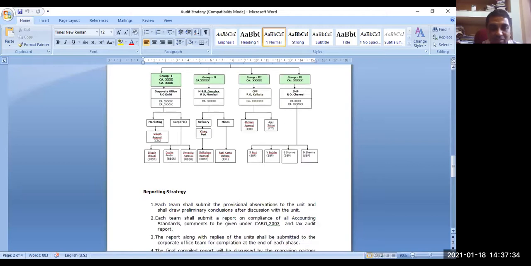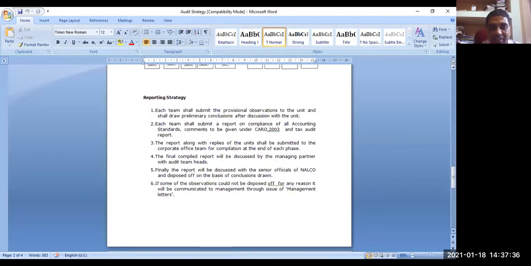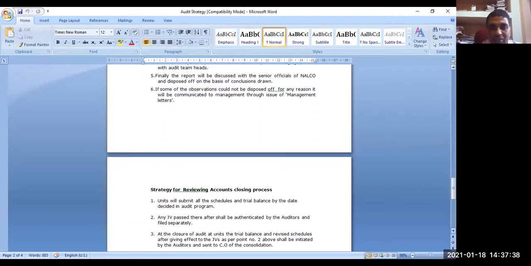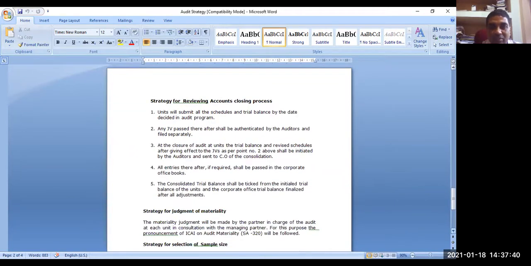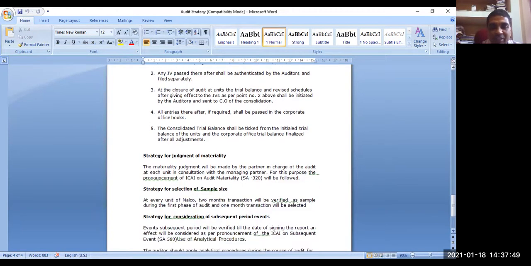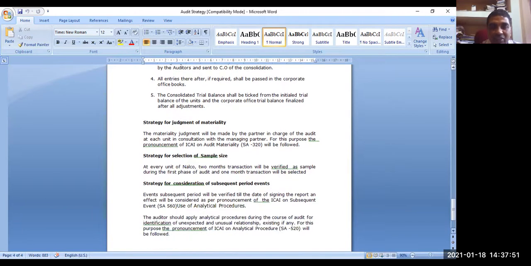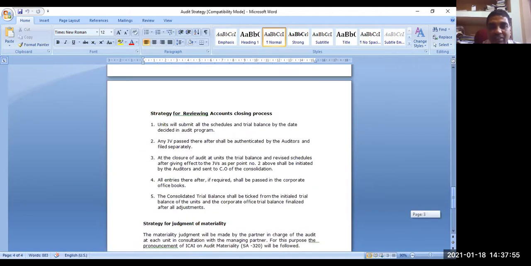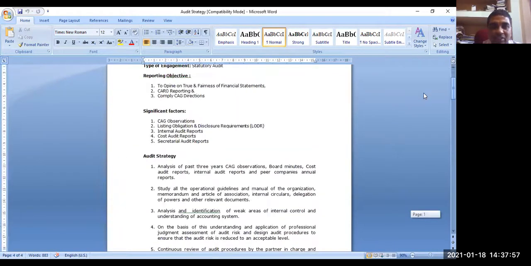So this is how a strategy looks like. Strategy for reviewing accounts and closing procedures, you see, these are the guidelines. In fact, strategy for judgment of materiality, strategy for selection of sample size, strategy for consideration of subsequent period events. Like this, you see, this is one sample.